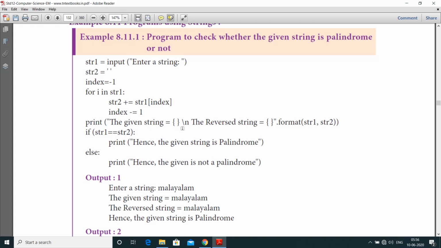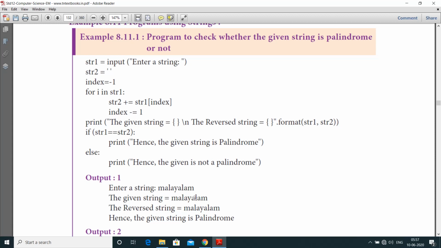Print the given string and also the reverse string using format of str1, str2. So the given string is str1, and the reversed string is str2. If str1 equal to str2, print hence the given string is palindrome, else print the given string is not palindrome. Here the entered string is Malayalam. After the string is given, we print the given string, Malayalam.